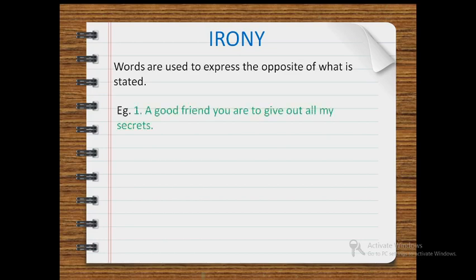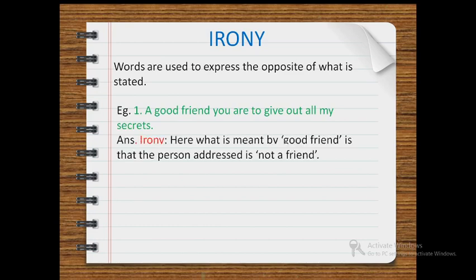A good friend you are to give out all my secrets. Now, a good friend will not leak out the secrets of a friend. So this figure of speech is irony. Here what is meant by a good friend is that the person addressed is not a friend.